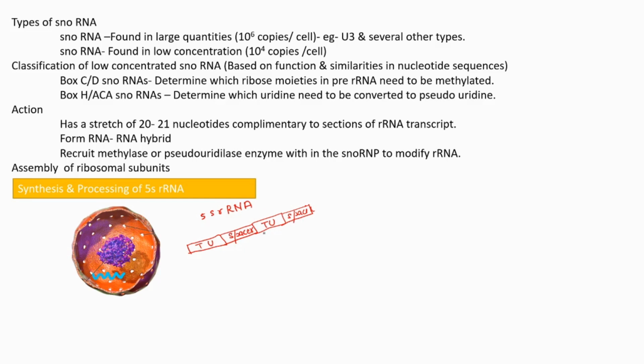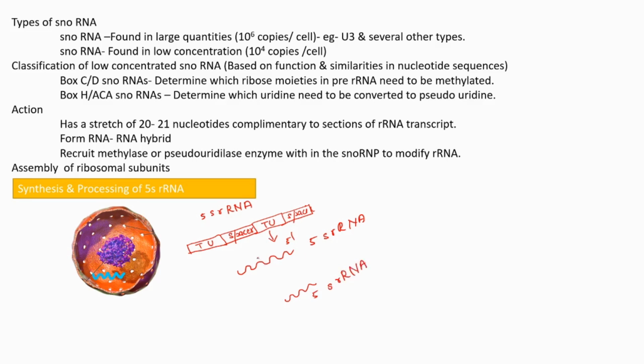And from these rRNA genes, from each transcription unit, a precursor 5S rRNA is formed, and its 5' end is exactly similar to the final mature 5S rRNA.